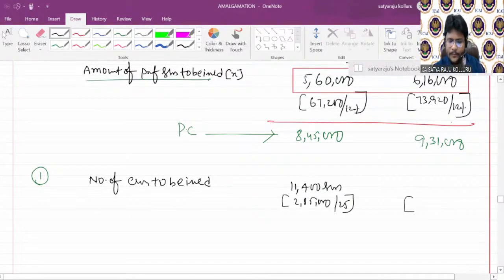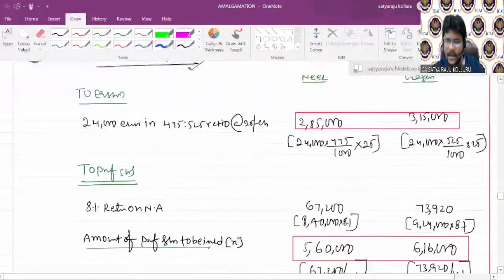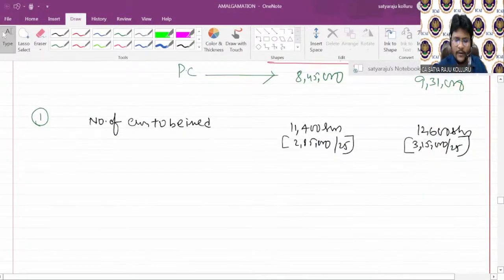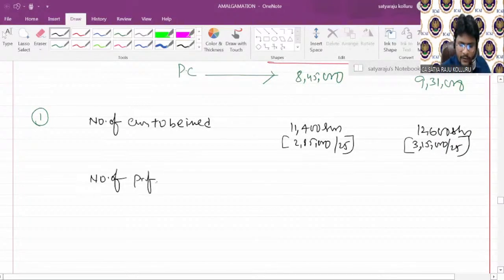Now here 3,15,000 divided by 25. How many number of shares? I get 12,600 shares here. This is number of equity shares to be issued. Then coming here, number of preference shares to be issued.